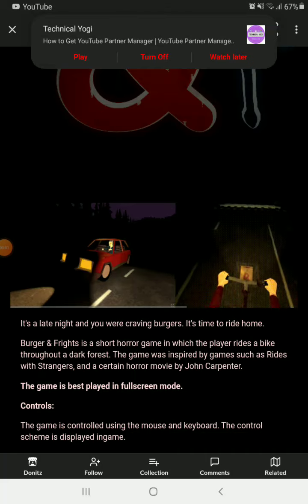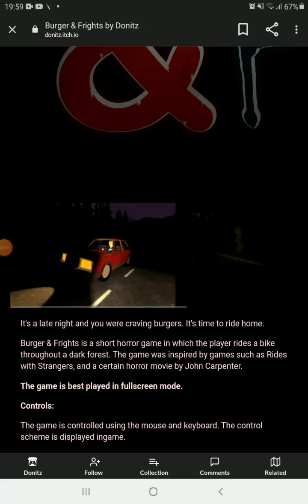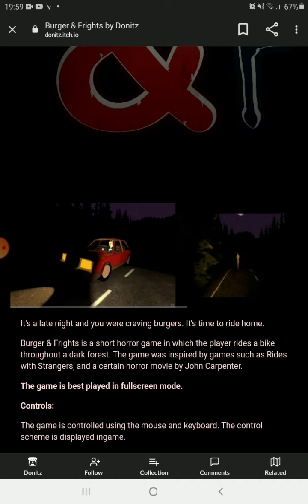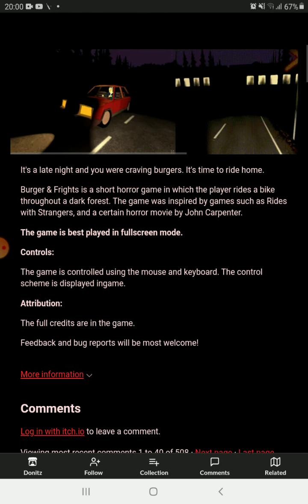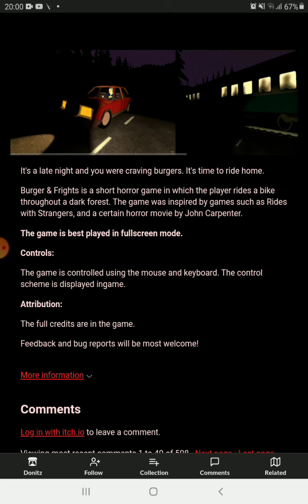Hey guys, today I'm gonna be talking about a game called Burger and Frights. It's a new horror game which is available to play in the Play Store and also to download on mobile. So I'll get the link and I'll explain the game right now. I'll also try to make a gameplay video about it if this video does well.